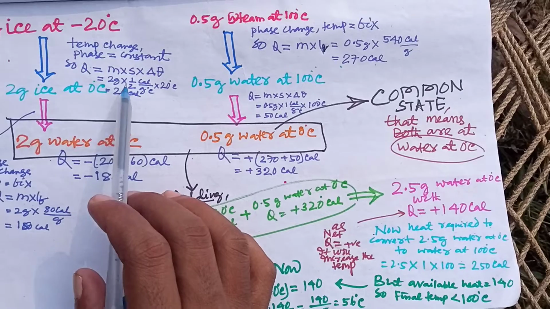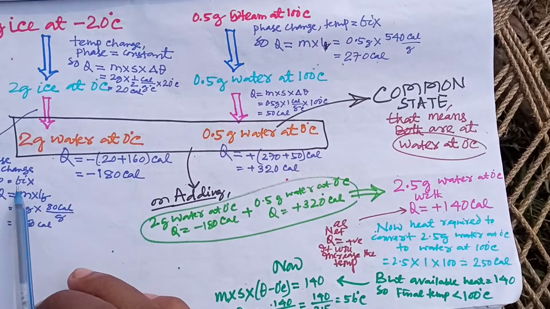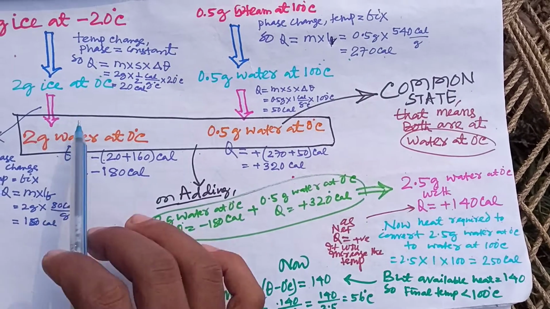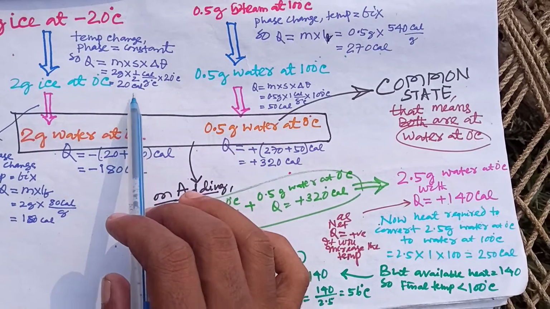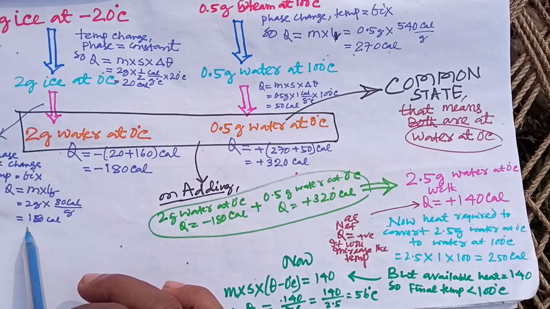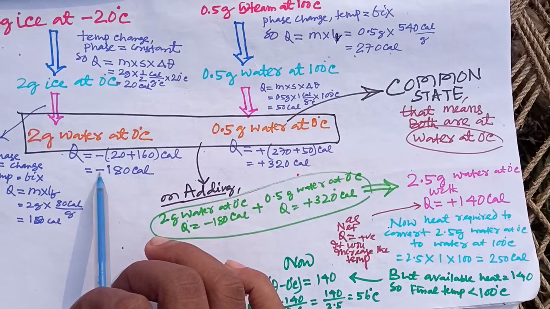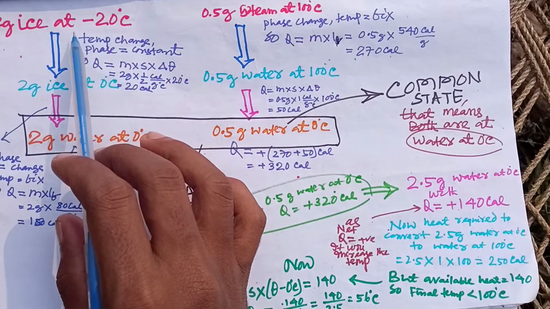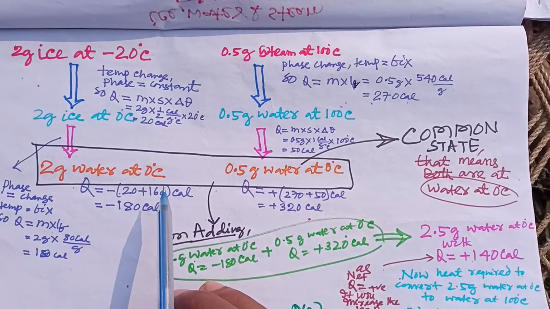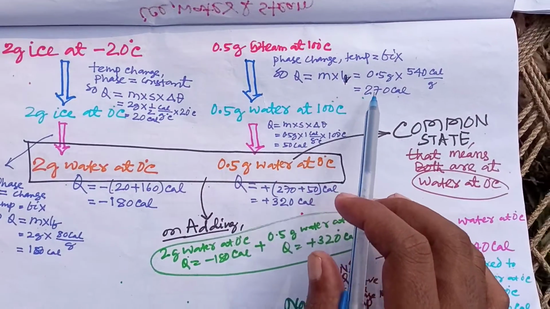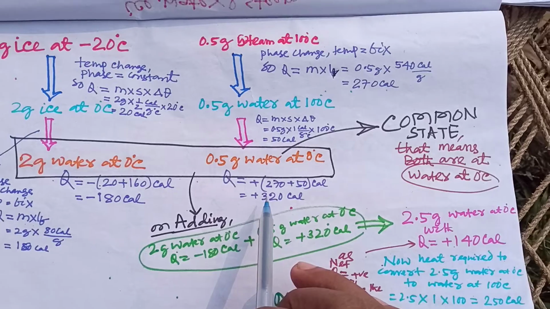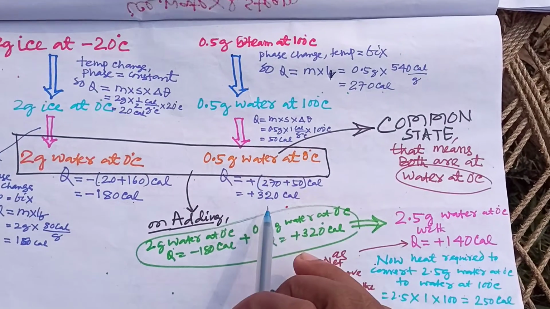So in this case Q is equal to 20 calorie, and on going from this step to this step Q is equal to 160 calorie. So total heat required in this step is 20 plus 160, that will be 180, and I have taken negative sign because in this process ice gains the heat. As by our convention, heat gain is taken to be negative. So here total heat is 270 plus 50 calorie, that will be 320. I have taken it to be positive as in this process steam releases the heat.